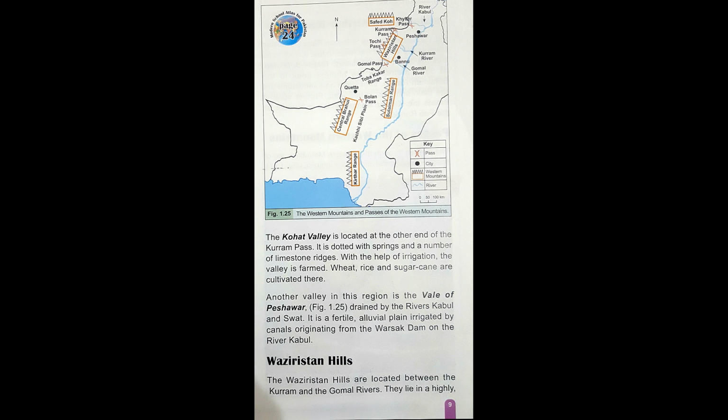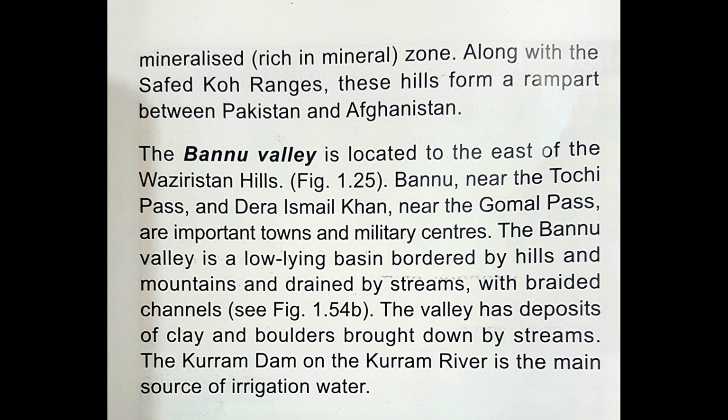Waziristan Hills. The Waziristan Hills are located between the Kurram and the Gomal rivers. They lie in a highly mineralized zone. Along with the Safed Koh ranges, these hills form a rampart between Pakistan and Afghanistan.